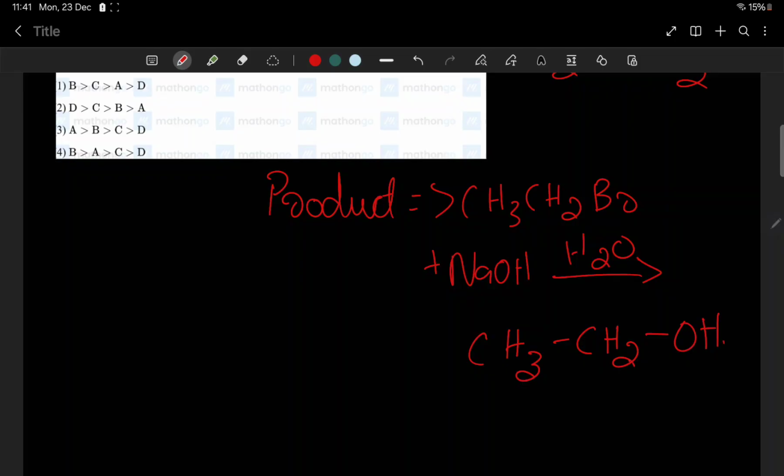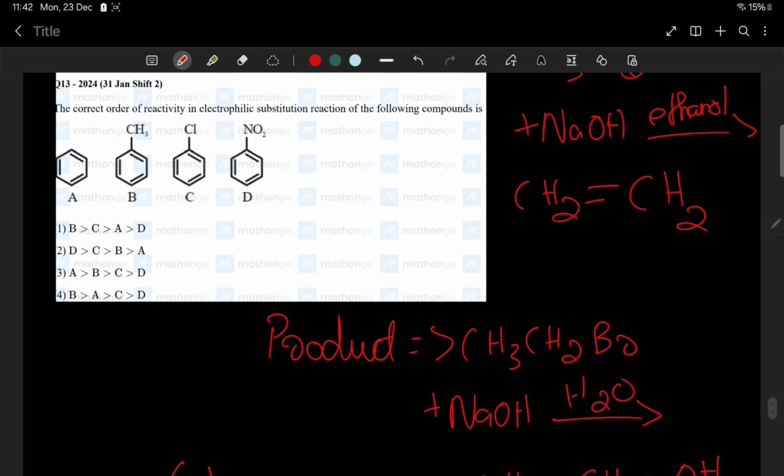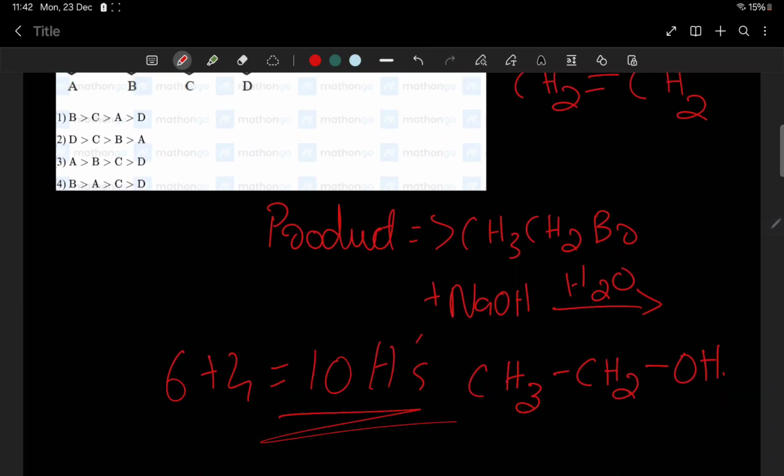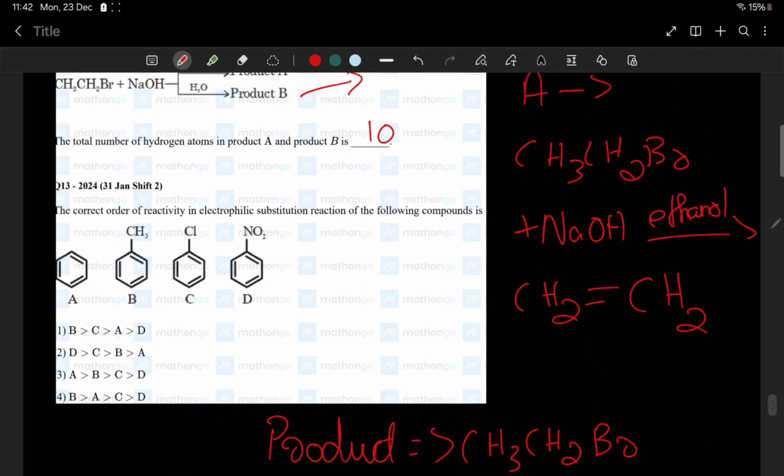Okay, now add the number of hydrogen. 1, 2, 3, 4, 5, 6, that is 6. Plus here how much? 1, 2, 3, 4, that is 4. That is a total of 10 hydrogens. That's the answer. So 10 will be the answer. It was simple.